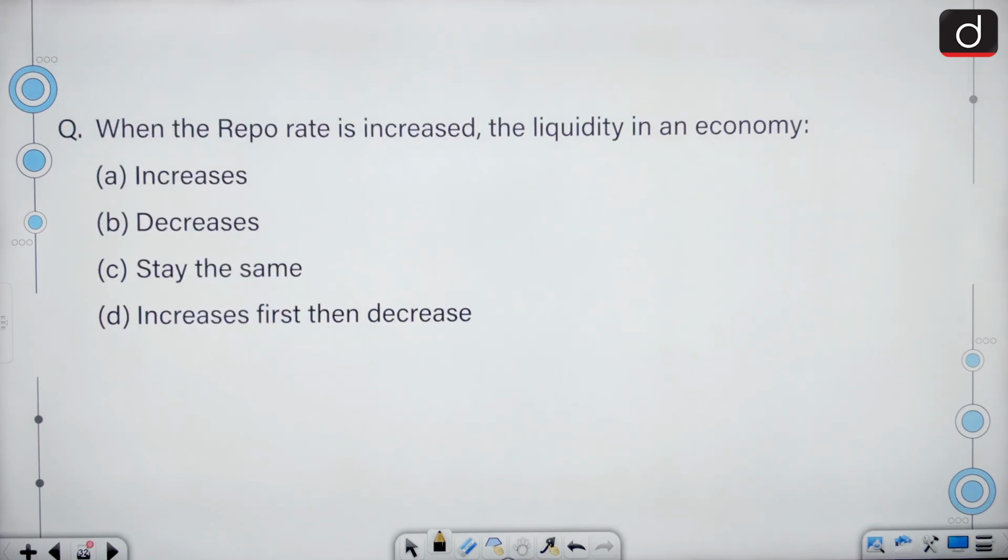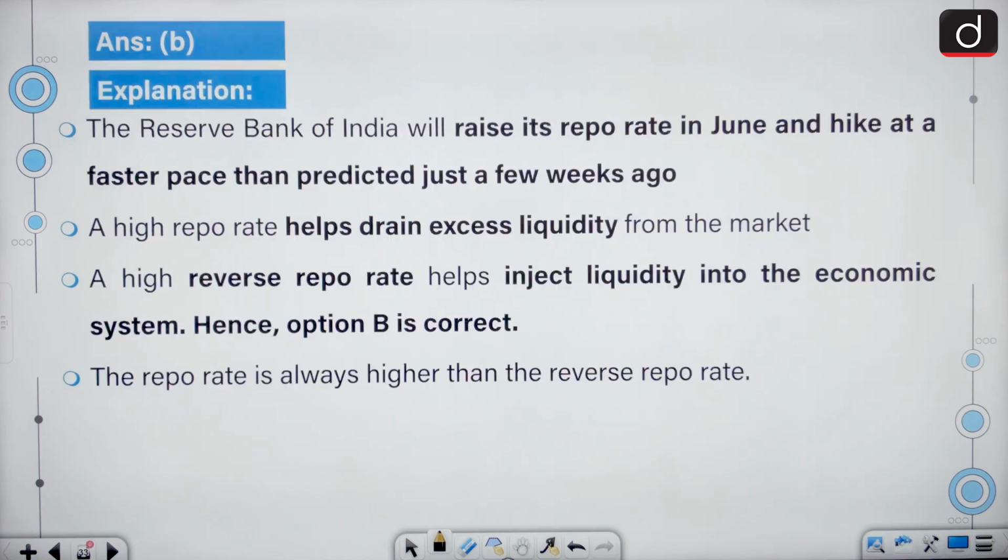When the repo rate is increased, the liquidity in an economy increases, decreases, stays the same, increases first, then decreases. The correct answer is option B, that is decreases. The Reserve Bank of India will raise its repo rate in June and hike at a faster pace than predicted just a few weeks ago.